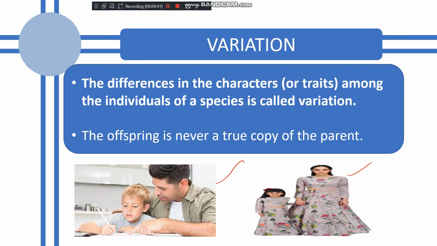So no offspring is a true copy of the parent. They have some different features, and these different features are called variation. So students, did you understand the meaning of variation? The differences in the characters among the individuals of the same species are called variations.